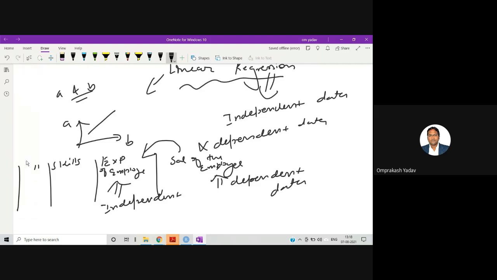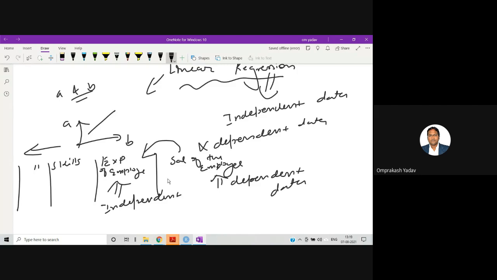You can consider a number of parameters, and these are the independent variables or independent data on which your dependent variable depends. Depending on these parameters, the salary of the employee will be decided.